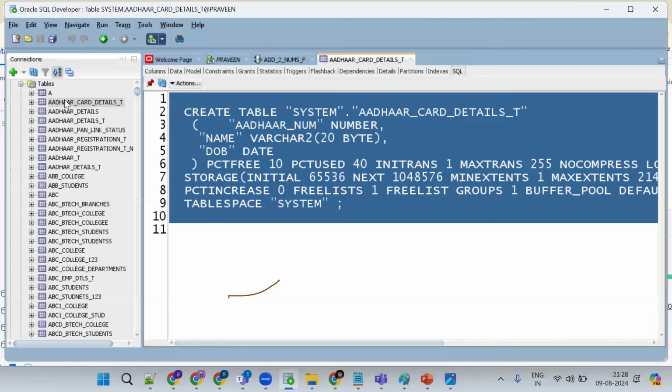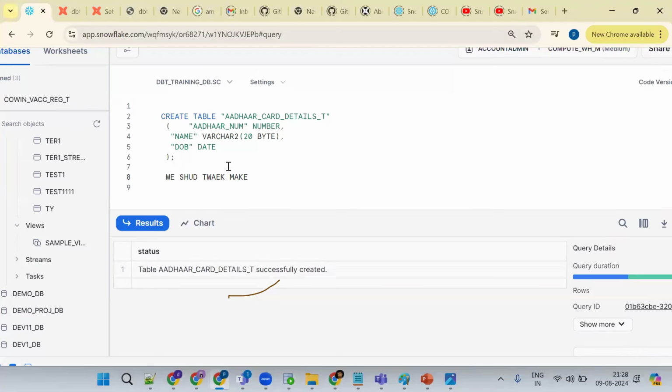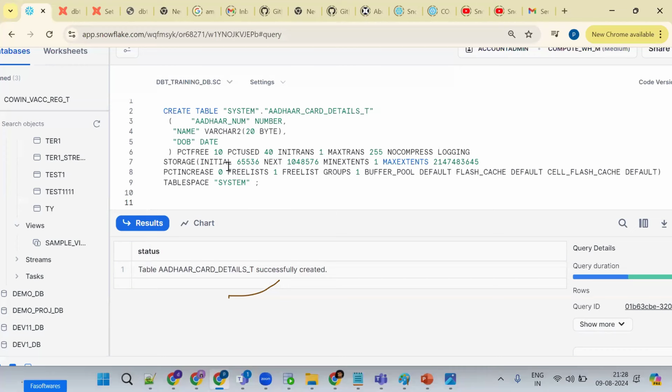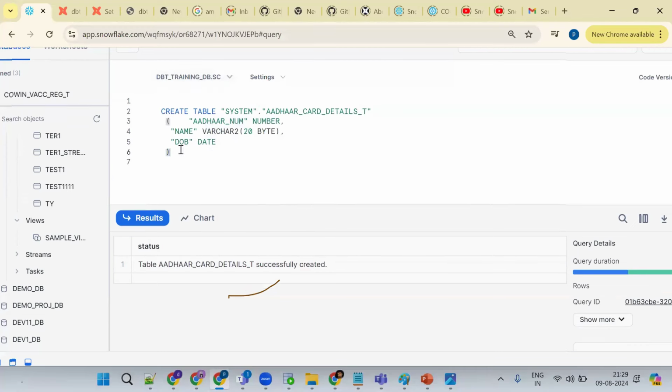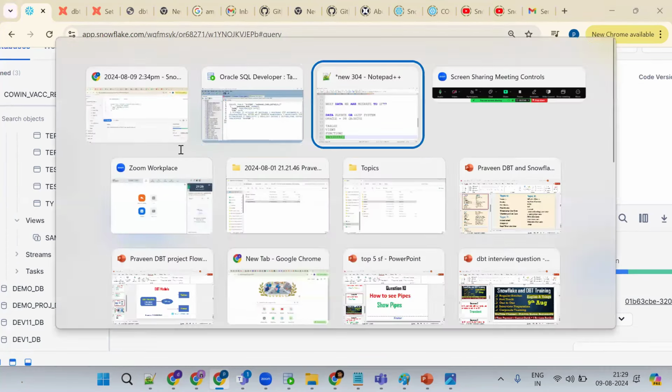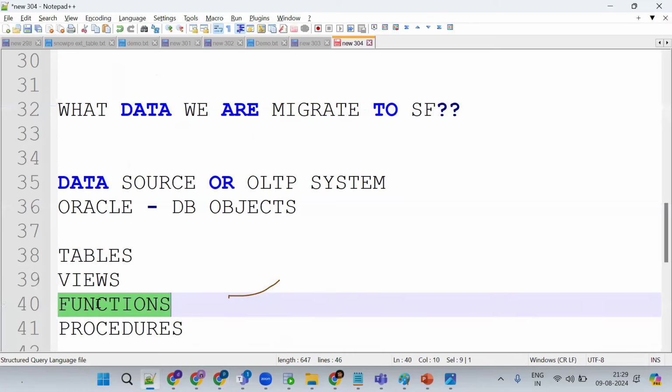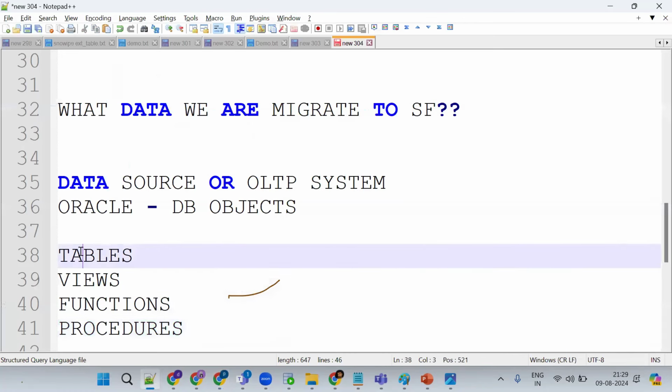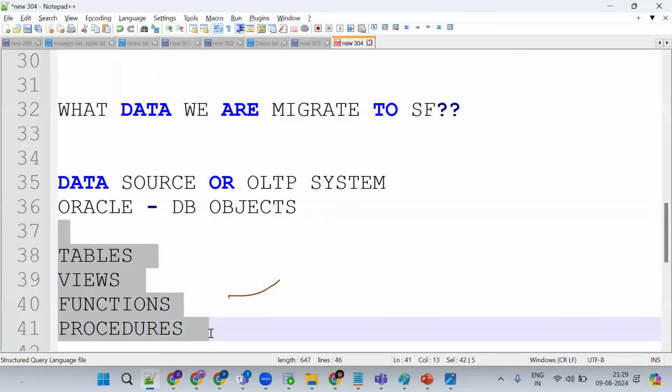But when I take it as is, it is not working because these things are not supported. So we should remove this value and make it work. Who will do this? As part of the Snowflake developer, we should migrate the tables, the views, the functions and the procedures. This is our job.